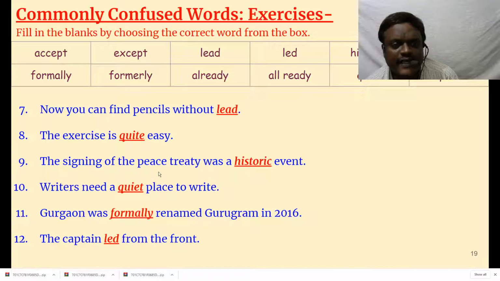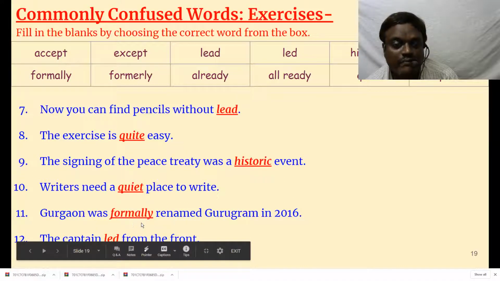The signing of the peace treaty was a historic event. That is a very important event. Historic event means very important event, not pertaining to history. Historic event means it's very important. Writers need a quiet place to write. Quiet means a silent place to write.